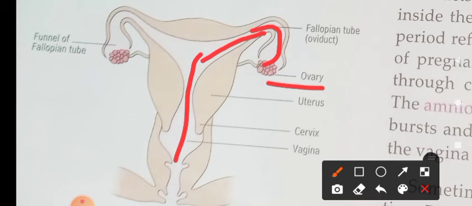The embryo develops in the uterus. After the fusion, the embryo forms. That embryo develops in the uterus.